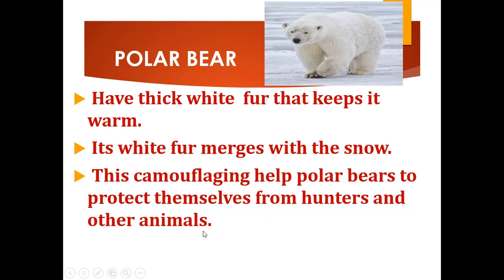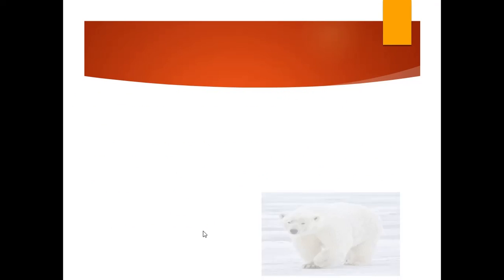The other animals which come to hunt the polar bear cannot identify it because the white fur merges with the snow, so that they can protect themselves from hunters and other animals.